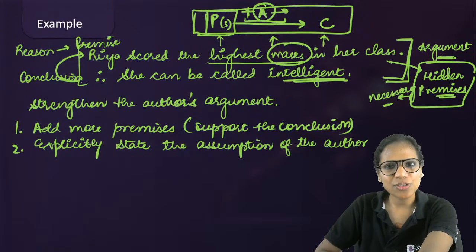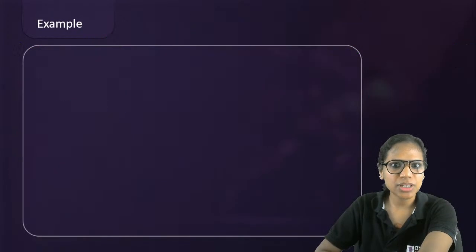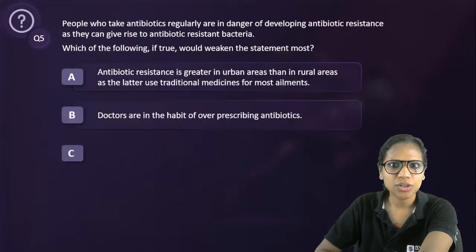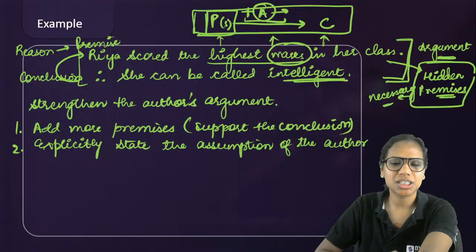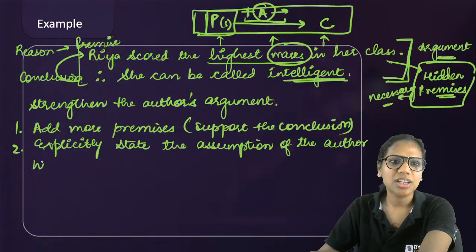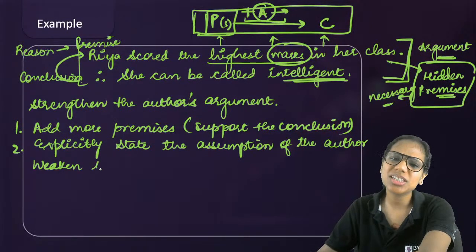Okay, now let's have a look at a question wherein, so wait, we have to weaken here now. So let's learn weaken also. Weaken is just the opposite. It is just the opposite. How do we attack the author's argument?